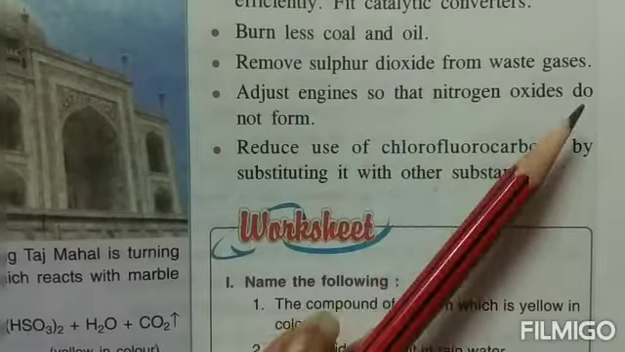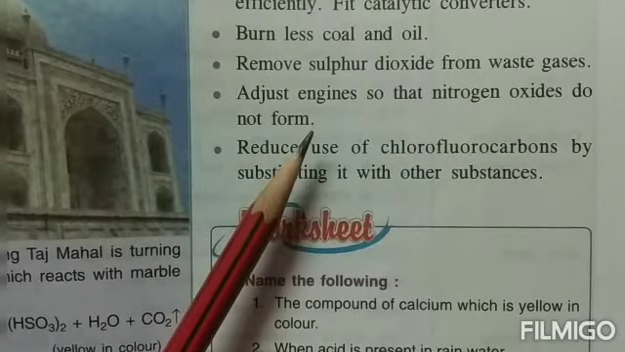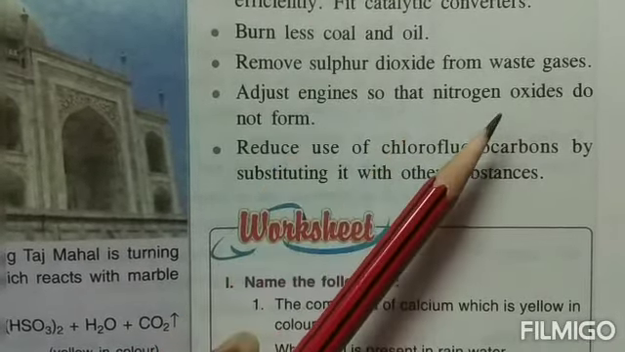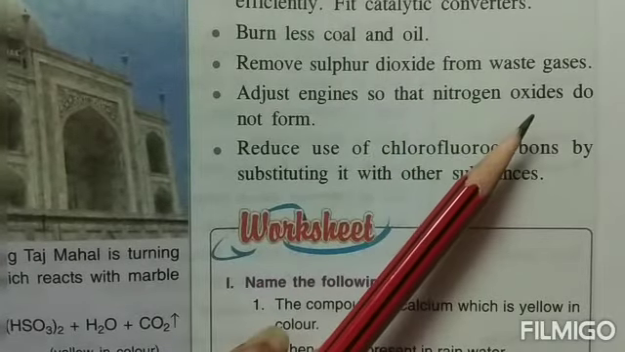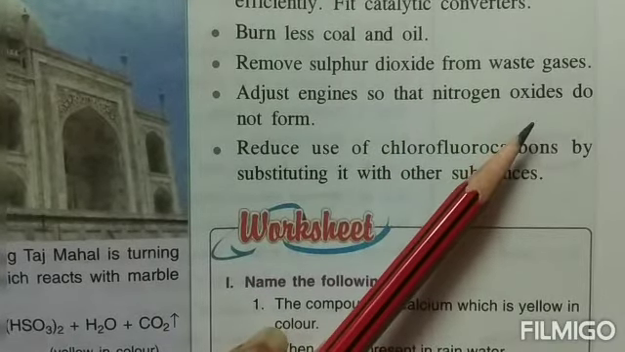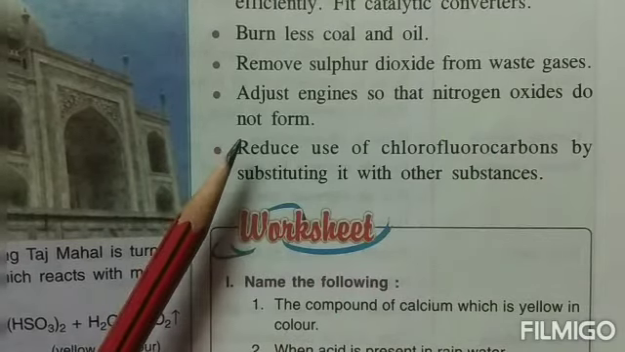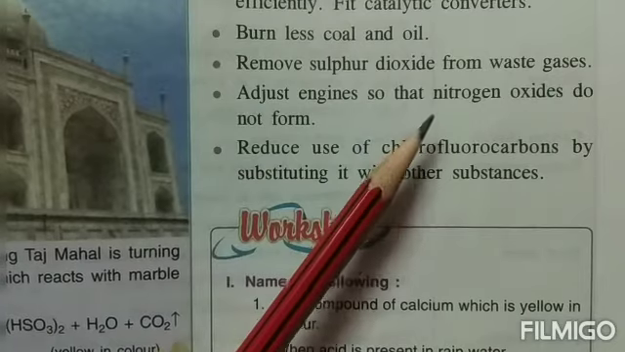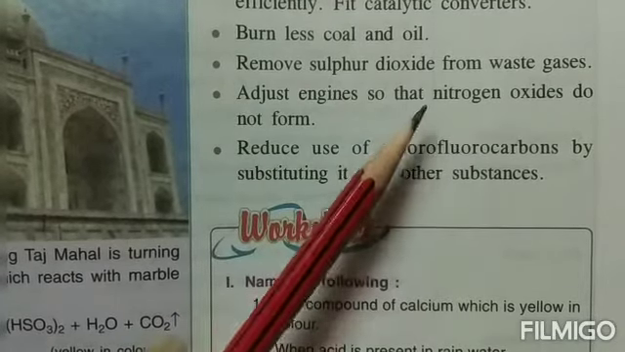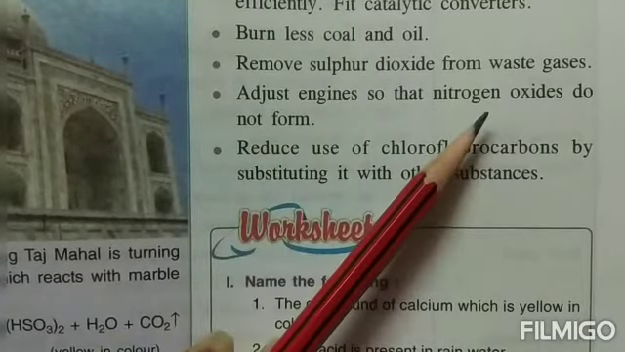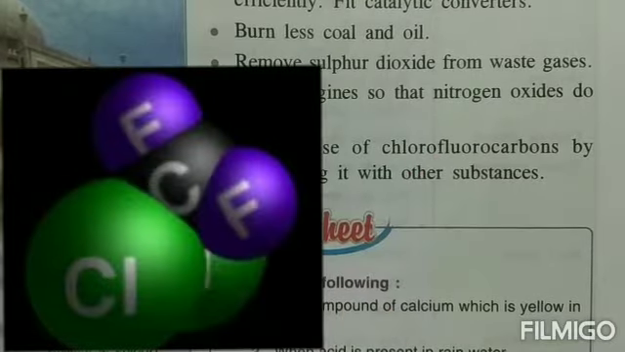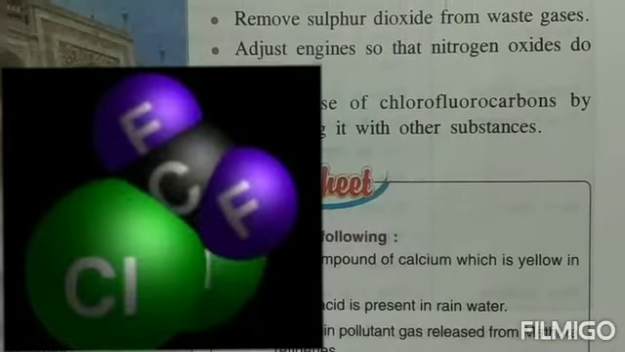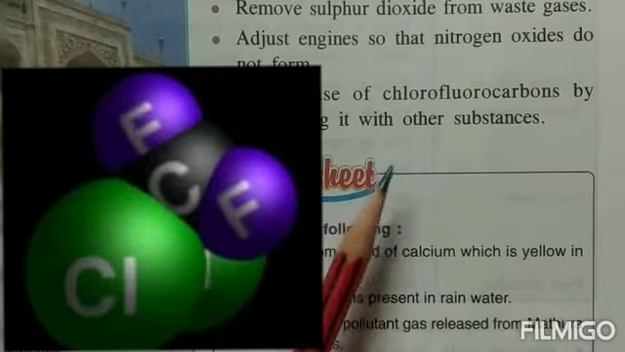Adjust the engine so that the nitrogen oxides do not form. Now, nitrogen dioxide was NO2. If nitrogen dioxide is formed, then again it mixes with the water in the air and forms acids again, that is HNO3. So, we should try to see that our engines, our vehicles are not producing these gases, neither sulfur dioxide nor nitrogen oxides. Reduce the use of chlorofluorocarbon by substituting with other substances.